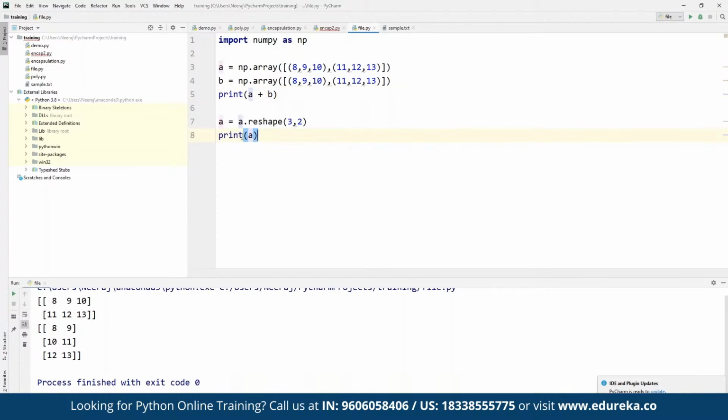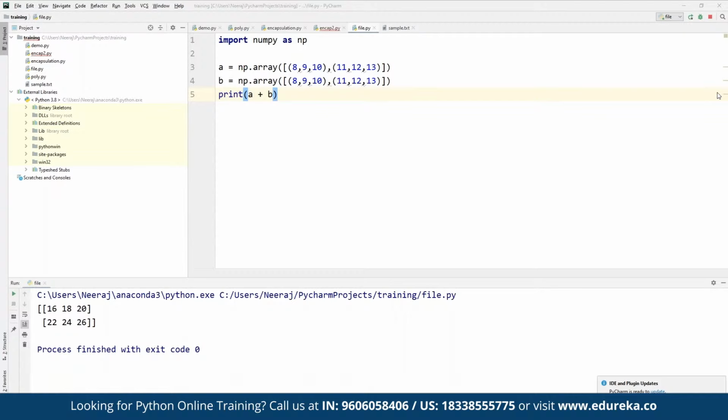So now both the arrays are going to be added, and the sum of it is going to be simply returned to us. As you can see here, now we have 8 plus 8, 16, then we have 18, then we have 20, 22, 24, 26. They all have been added here. That's how it works. And we can perform multiple more operations.